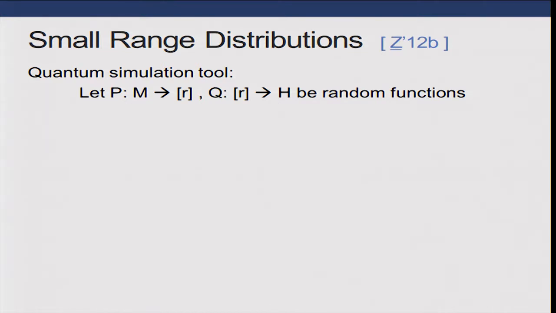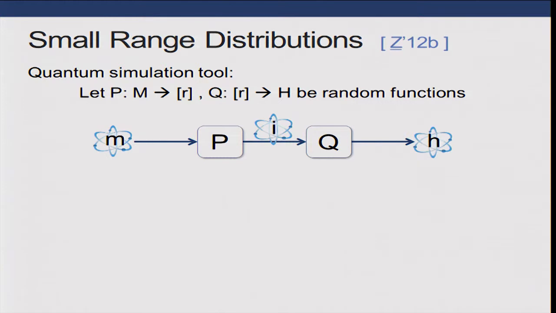Instead, we use a tool called small range distributions, which we previously introduced in the context of pseudorandom functions. So let P be a random function from the message space into the integers 1 to R, and let Q be another random function from the integers 1 to R into the hash space.